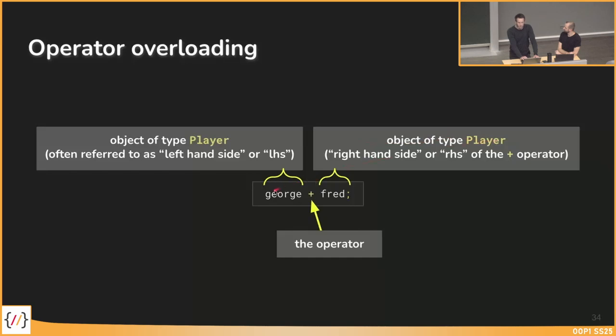So I could also say I want to override the operator plus for a player object and an integer. So for example, that I can say George plus 10 to add, in our example, the power 10 to the power of George. So it's up to us which types we want to use. In this example, we have on the left side and on the right side the type player.